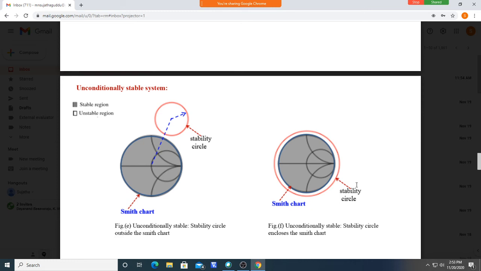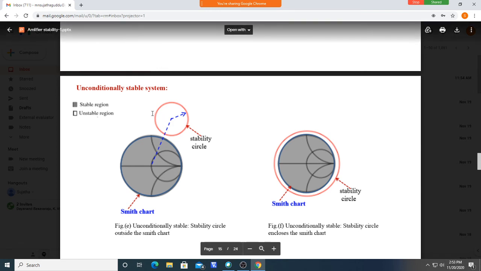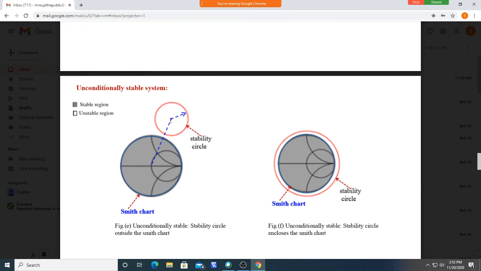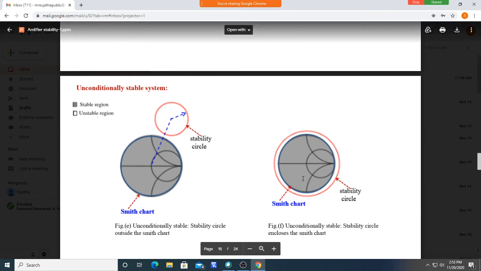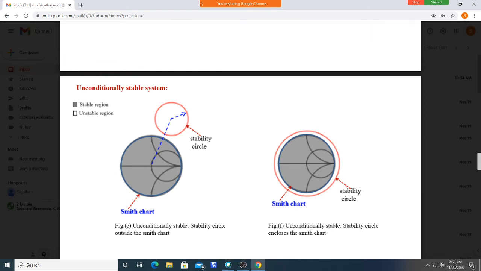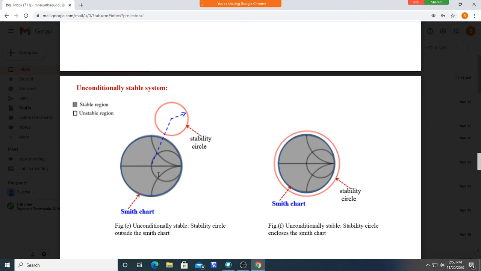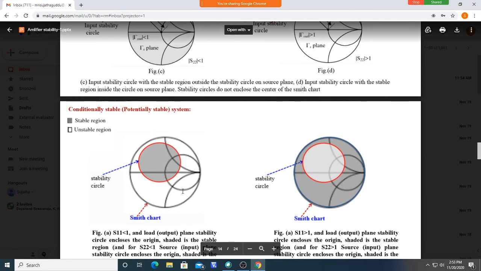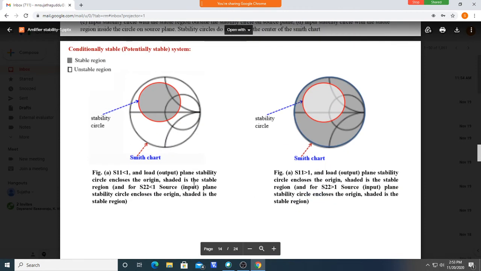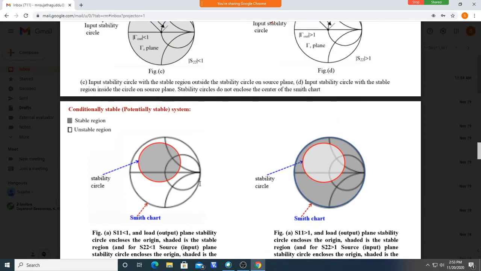In both cases, you can use any value over the Smith chart and get stable operation. Mainly we are concerned with conditionally stable.